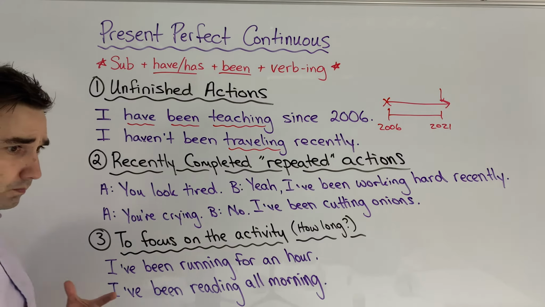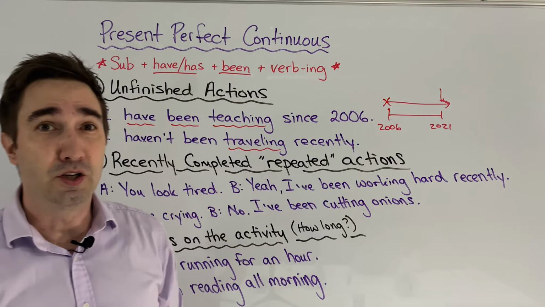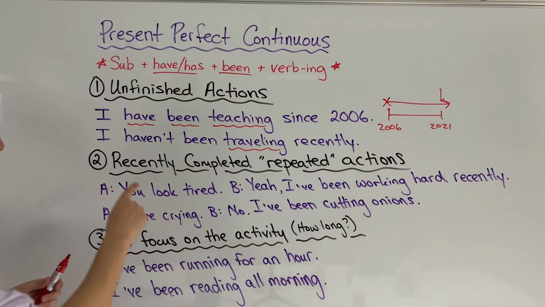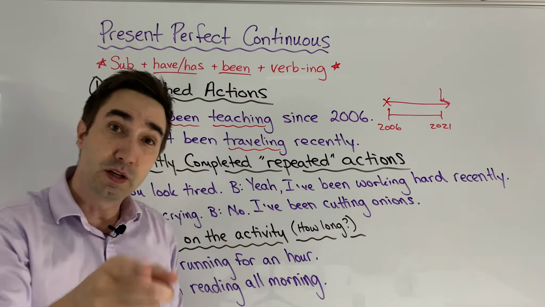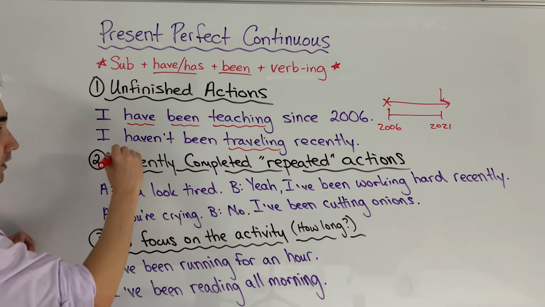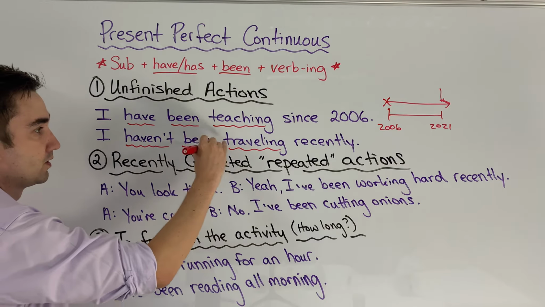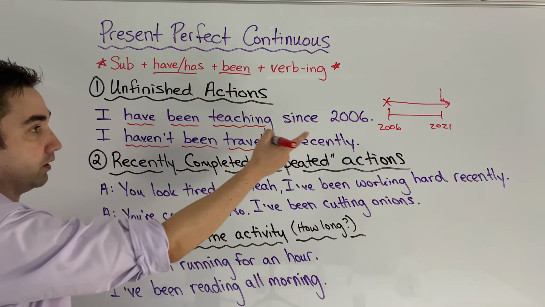You and me and COVID, none of us have been doing this recently. I haven't been traveling recently. Have you been traveling recently? If yes, you're very, very lucky. Again, we want to follow this form. I haven't been traveling recently.